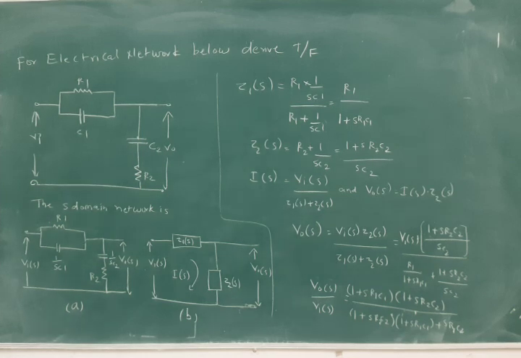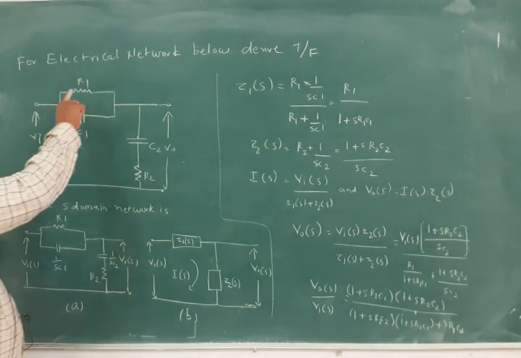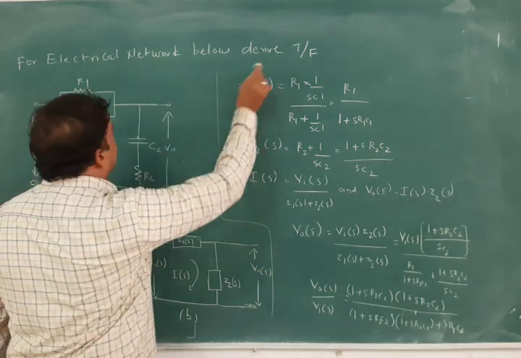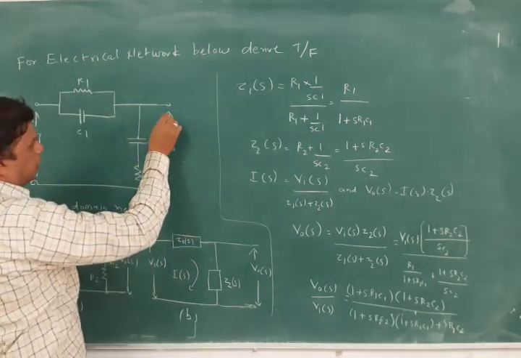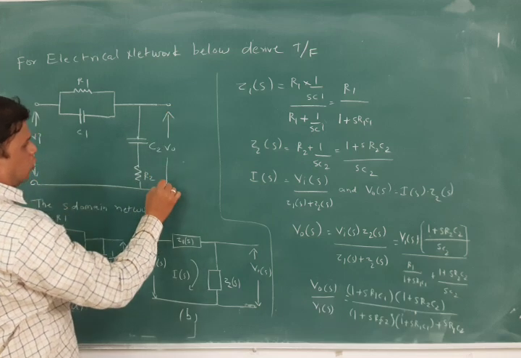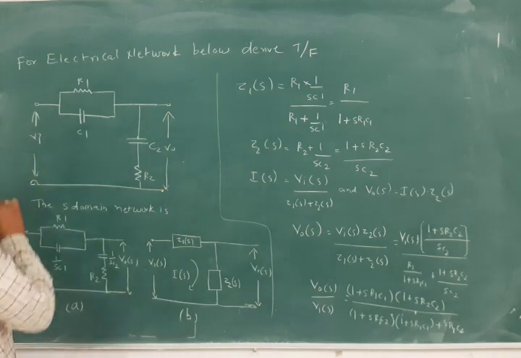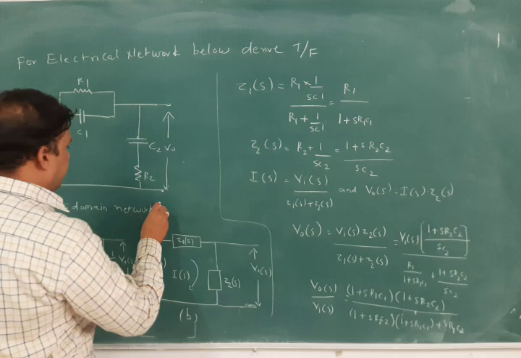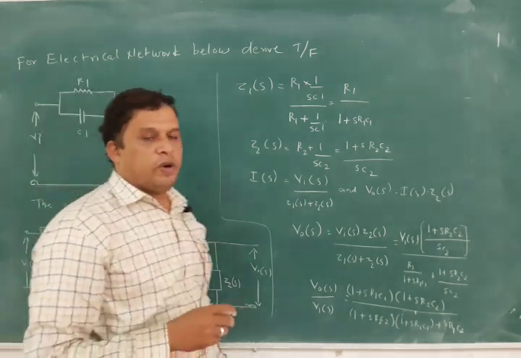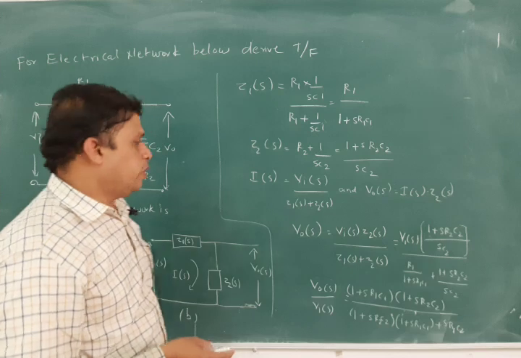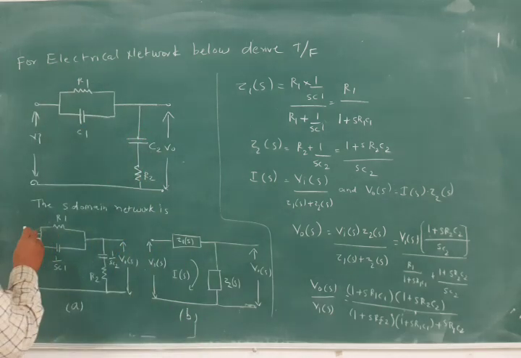If we want to find the transfer function for this given electrical network, that is R1, C1 and C2, where the output voltage is V0 and the input voltage is Vi, then first of all we have to write this in the S domain network. As I have said, if it is a time domain network, you have to write it in the S domain network. How to write it in the S domain network?